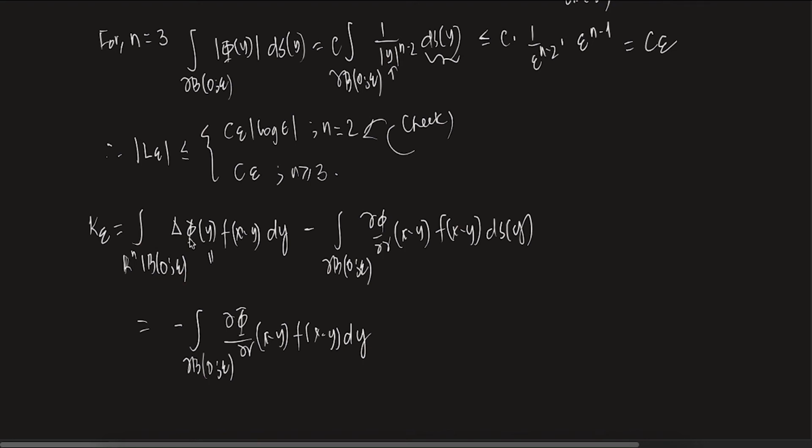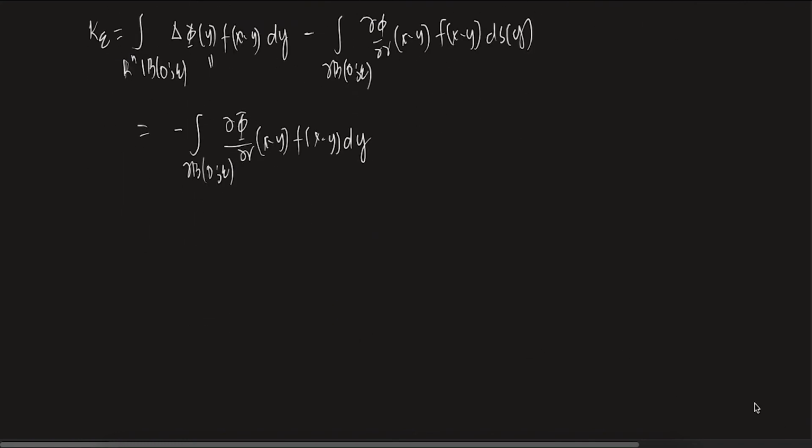Laplacian of phi is 0, delta phi is 0, for all x not equal to 0. So essentially here y cannot attain 0 anywhere. This is outside the ball. So Laplacian of phi is 0, and in that case the whole thing is 0. So in K epsilon I only have this particular expression to deal with. Now let's deal with this expression.